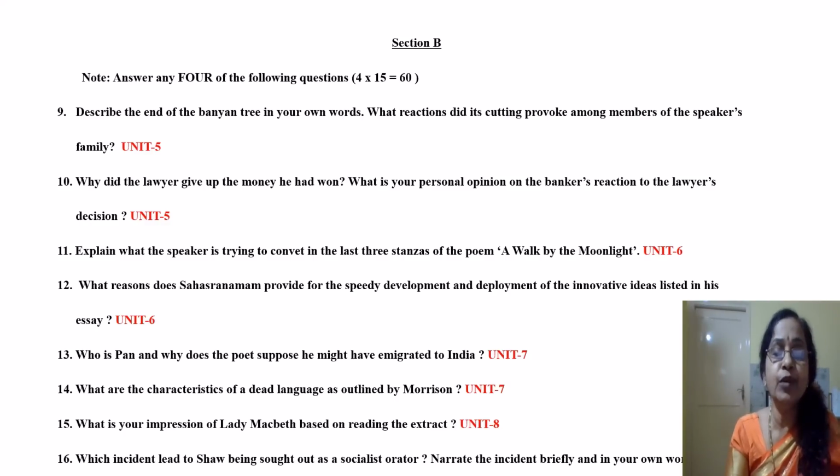Then the 13th question, who is Pan and why does the poet suppose he might have immigrated to India? If you recollect Sujata Bhatt's poem, A Different History, it gives us an account of how languages have an impact on other languages.